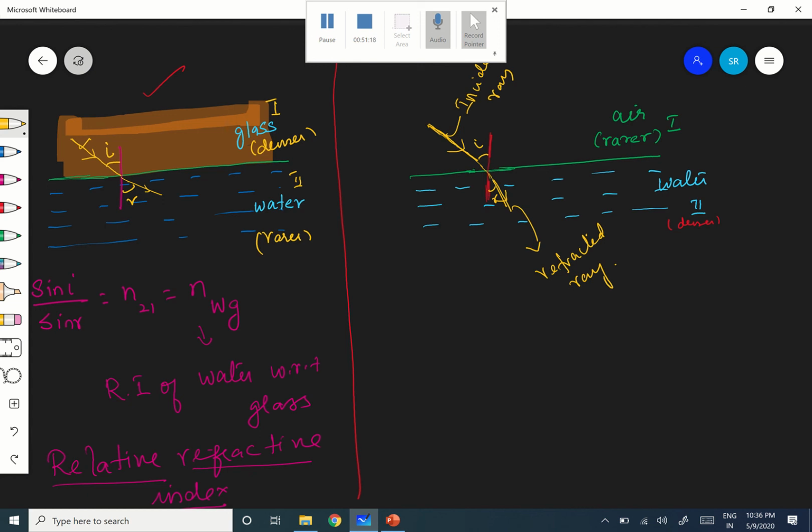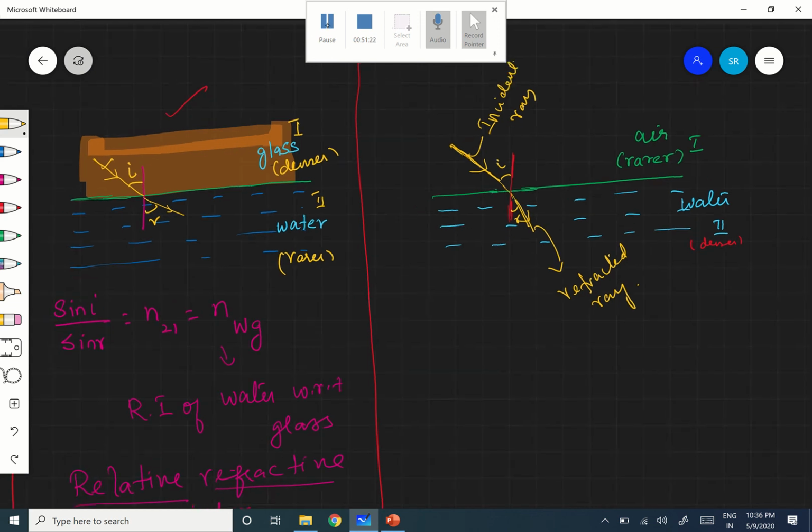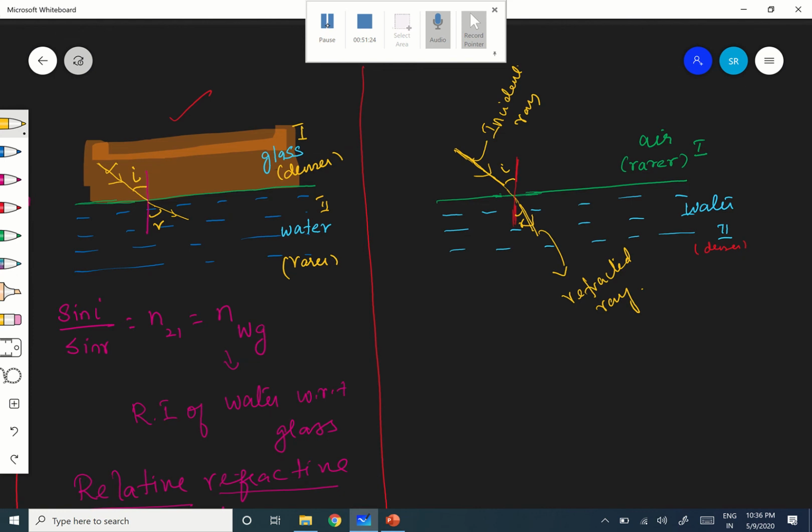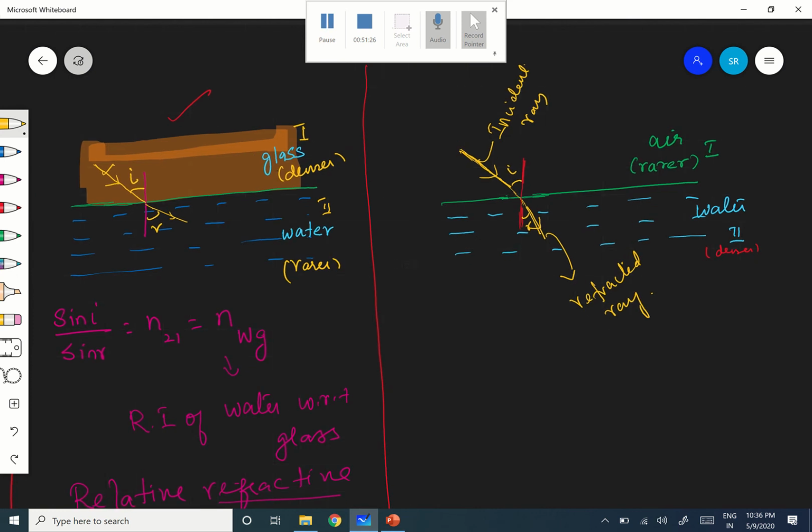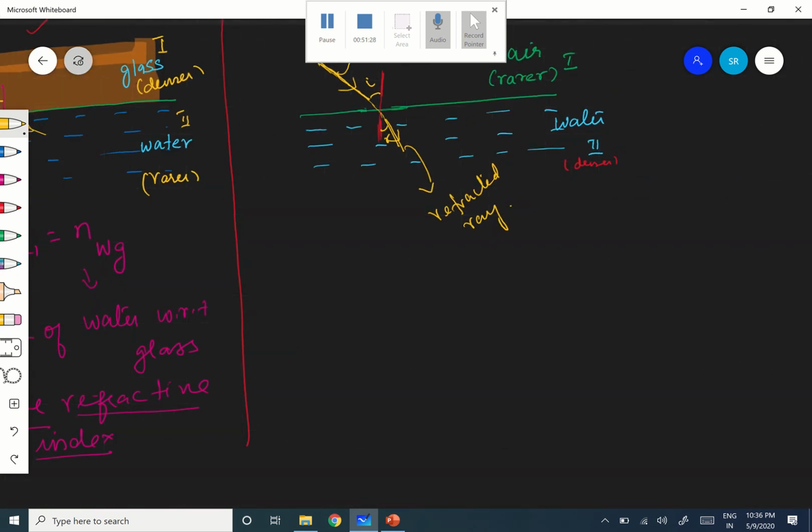Okay, this is the reflection. Therefore now the incident ray goes towards the normal instead of going like that. It's a slight bending towards the normal, I think.